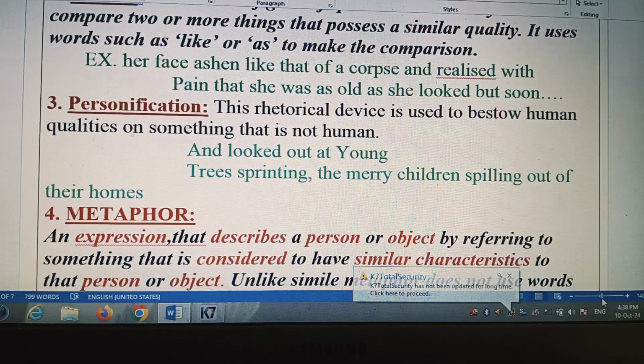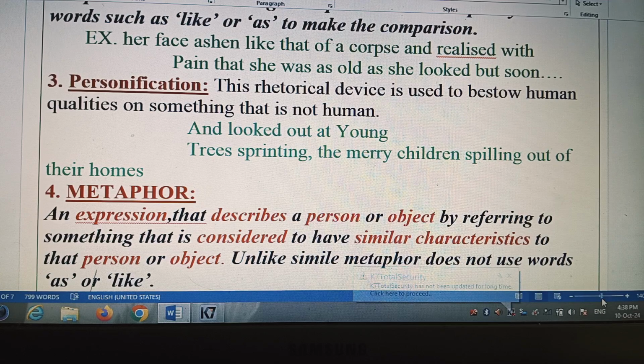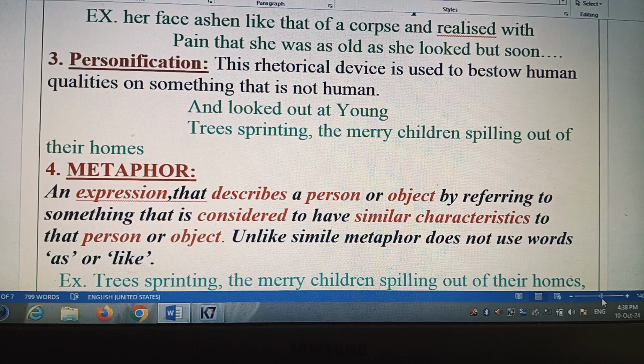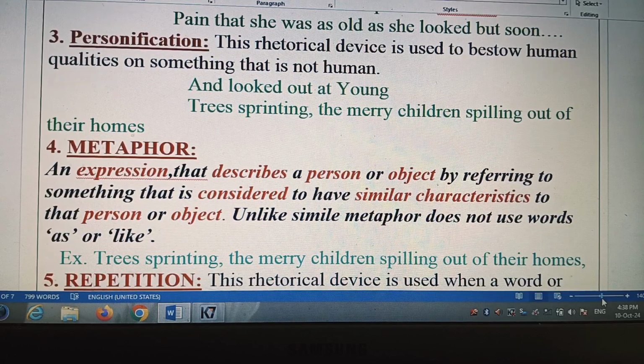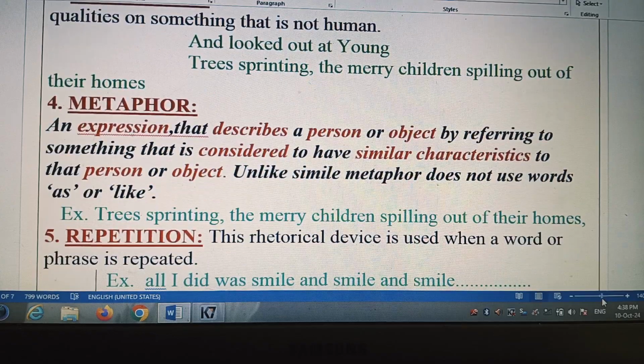And the next poetic device is personification. Personification in Hindi is called Manvikaran Alankar, and this rhetorical device is used to bestow human qualities on something that is not human. Example, and looked out at young trees sprinting, the merry children spilling out of their homes. So here trees are personified. पेड़ों का जो है मानवीकरण किया गया. Trees are sprinting.